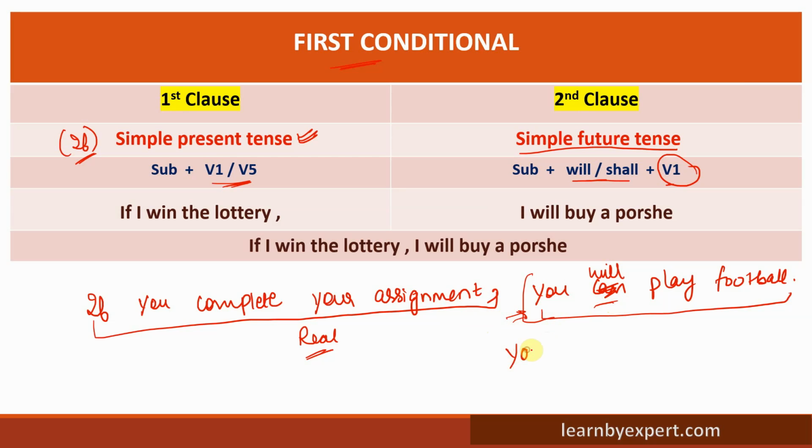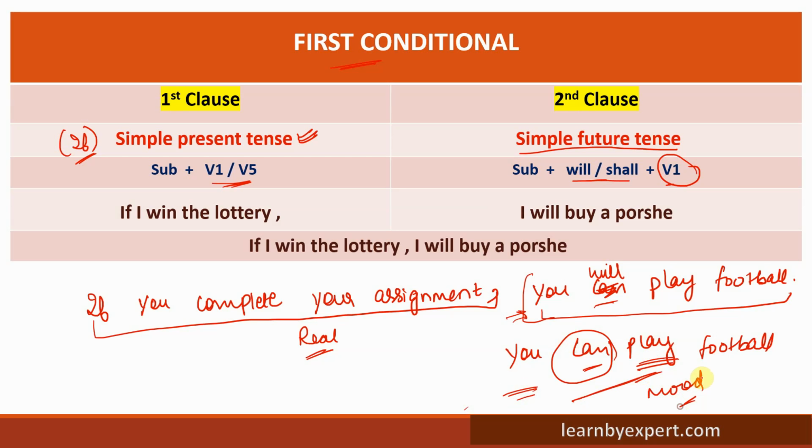If I write down, you can play football, that is also correct. With modals, we always use verb first form. I have already told you. This formation depends on the mood of the sentence that you are saying.